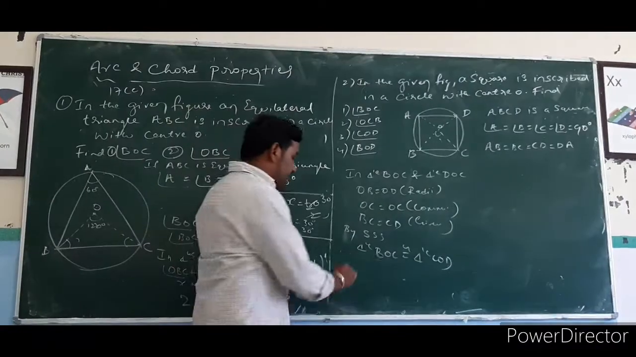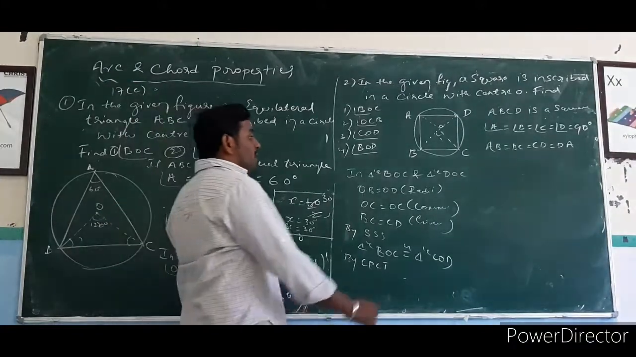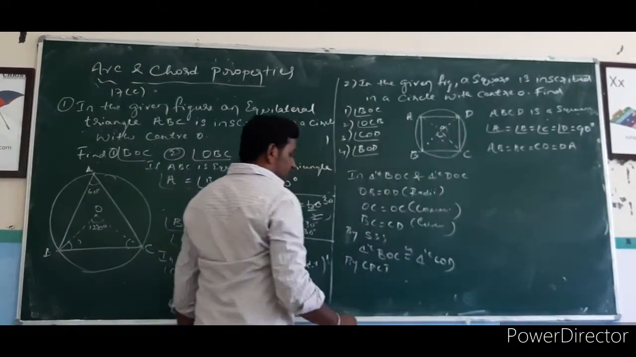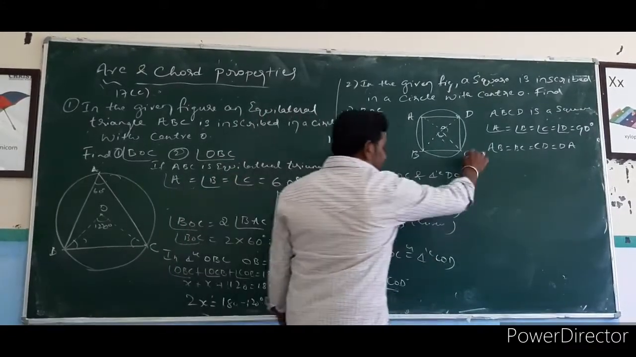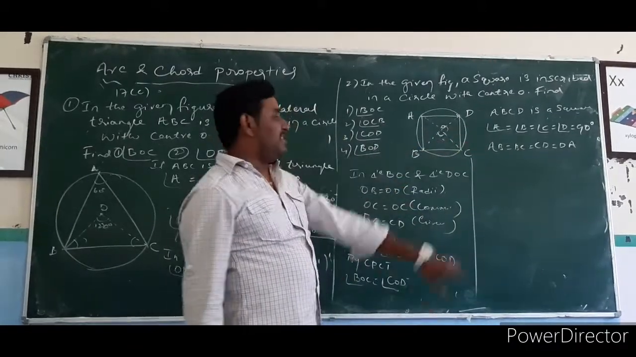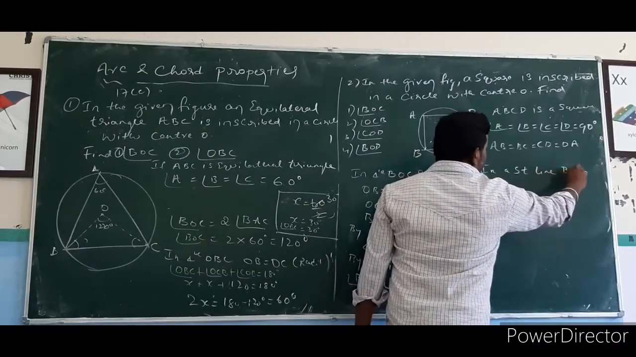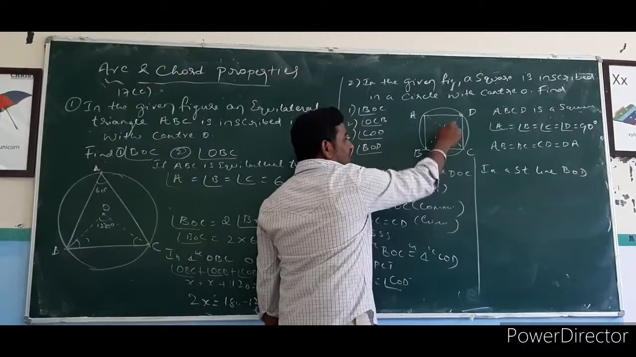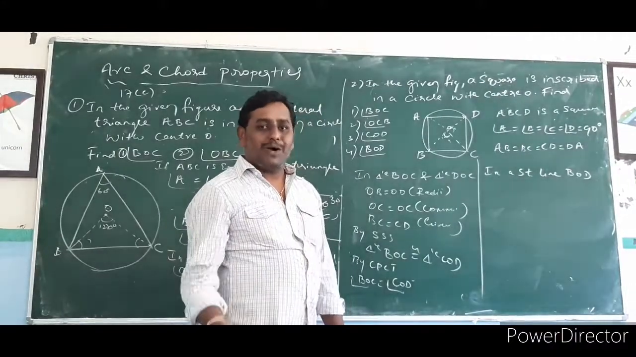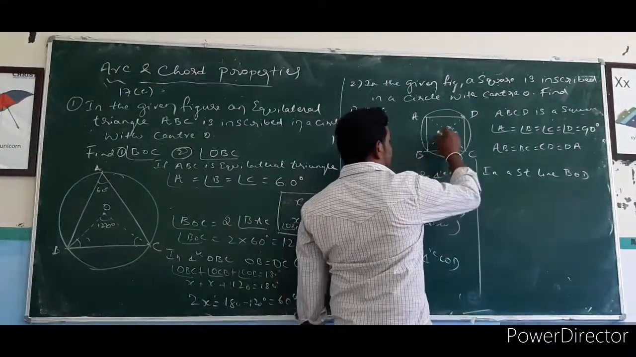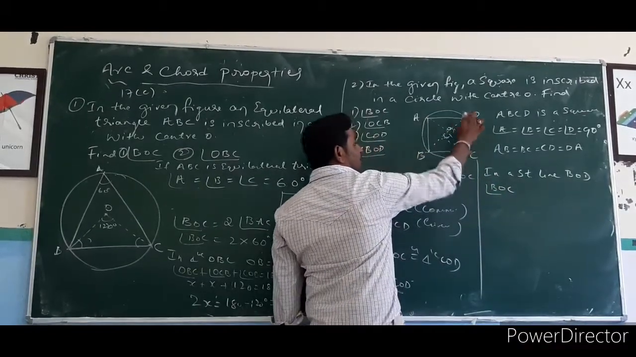Both triangles are congruent, so by CPCT, corresponding parts of congruent triangles, these two angles are also equal. That is angle BOC equals angle COD. If two angles are equal, now we can consider a straight line BOD. In the straight line BOD, these two angles are equal now. So what is the sum of the angles on a straight line? That is equal to 180 degrees. So in the straight line BOD, which are the angles? Two angles are there in this straight line, BOC and DOC.